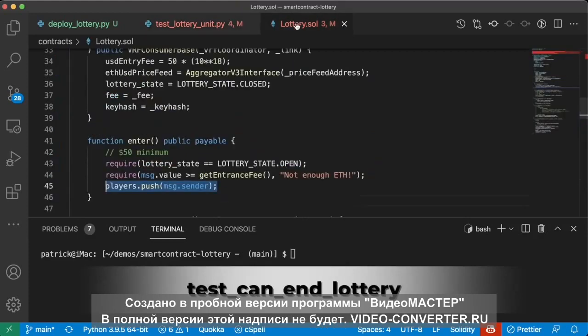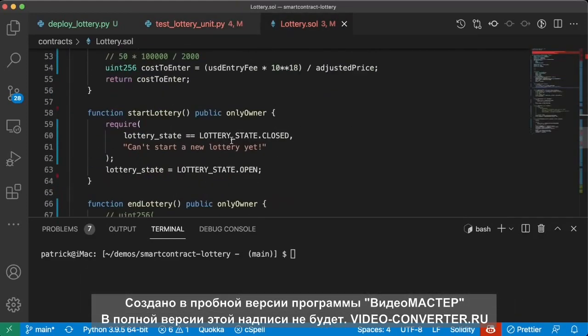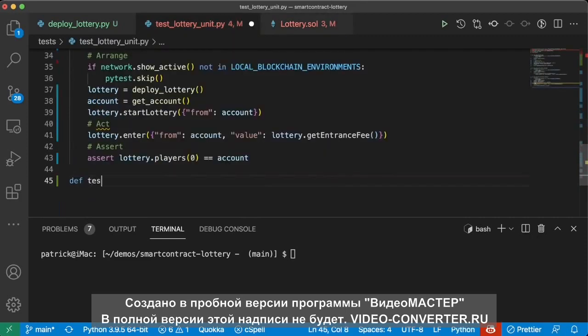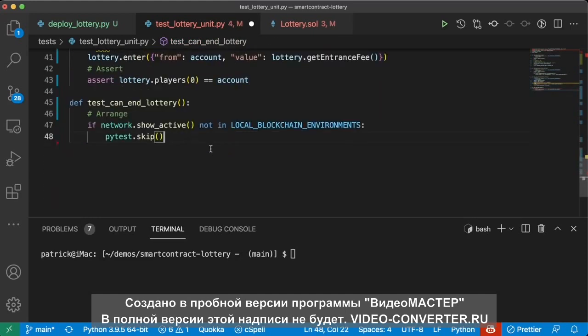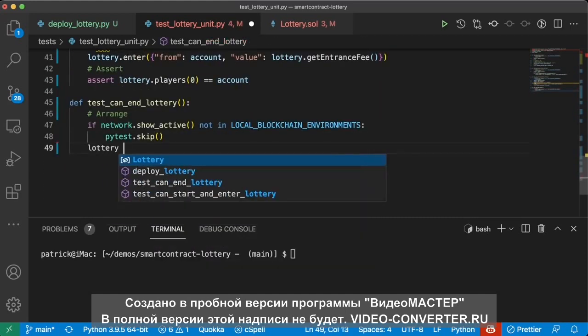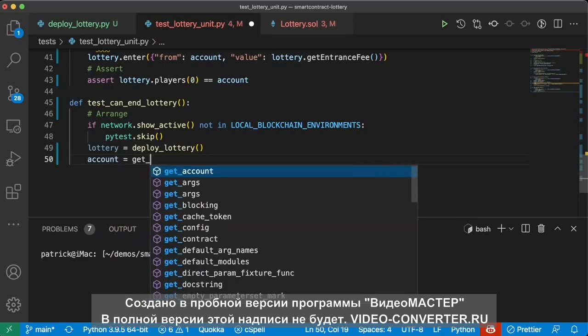Now, let's test to see if we can actually end a lottery. So we've tested we can start a lottery. So we'll do def test_can_end_lottery. We're going to copy this again, paste it down here. We'll do lottery equals deploy_lottery, account equals get_account.